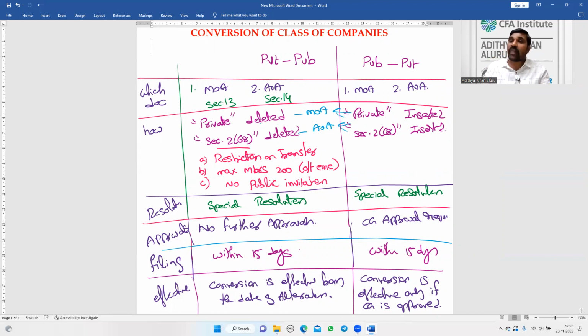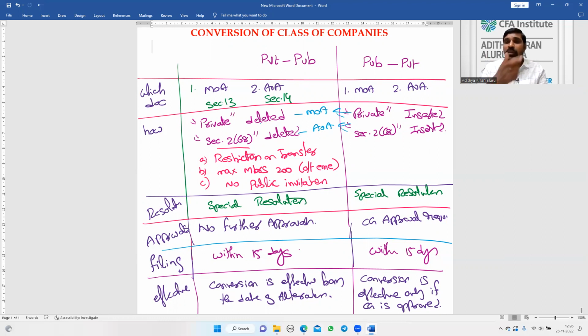But public companies have more restrictions, private companies have fewer restrictions. When you are moving from more restrictions to fewer restrictions, till now you are complying with the stringent requirements of a public company. Suddenly you want to move out of those stringent requirements and become a private company. There arises some suspicion to the government. What is wrong? Is there anything wrong in the company that till now the company is willing to comply with the stringent provisions of a public company, and suddenly wants to move out and claim the relaxations given to a private company?